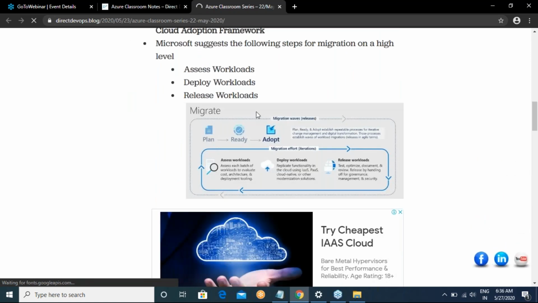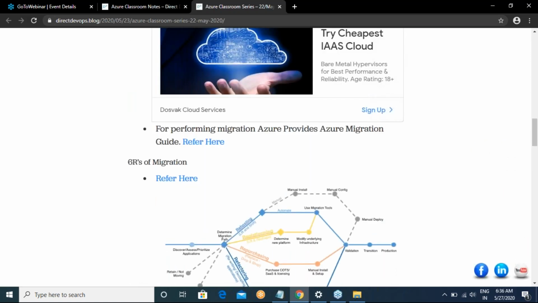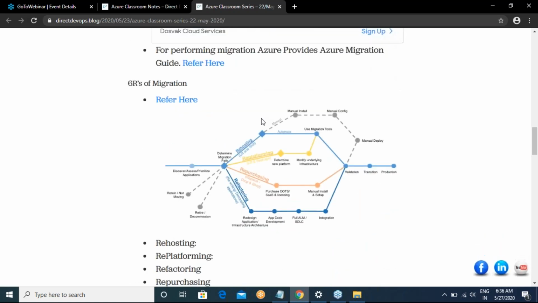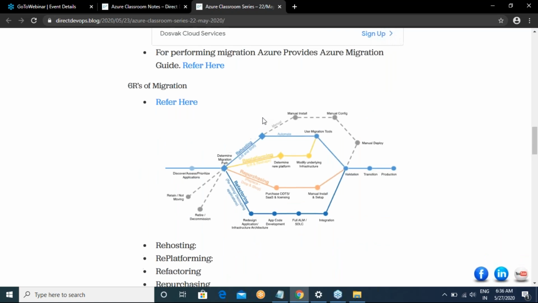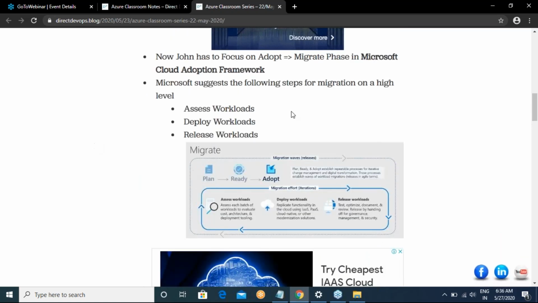What is this cloud adoption framework? In the cloud adoption framework, we look at adopt, and in the adopt phase there is something called migrate. This guide gives us the steps on what has to be migrated.